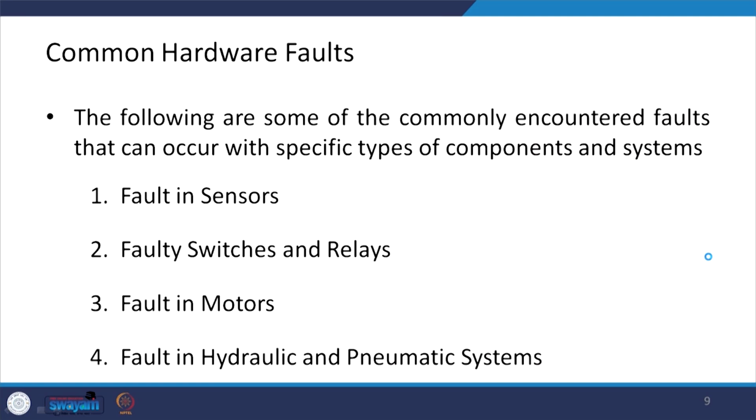Then common hardware faults. The following are some of the commonly encountered faults that occur with specific types of components and systems.